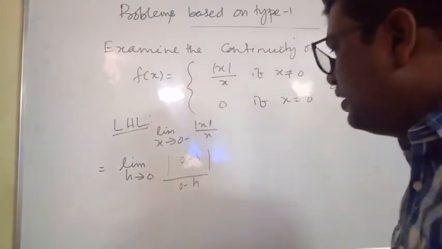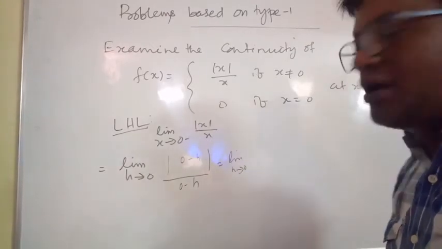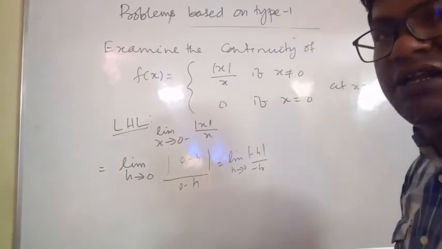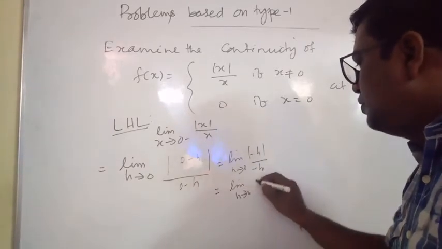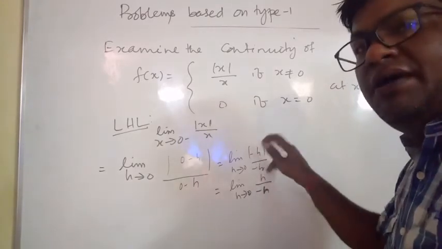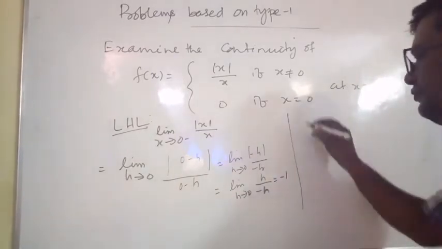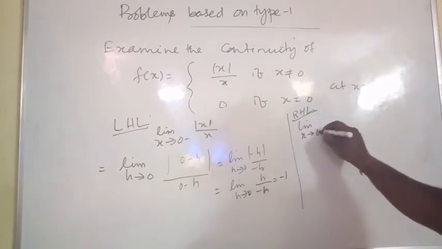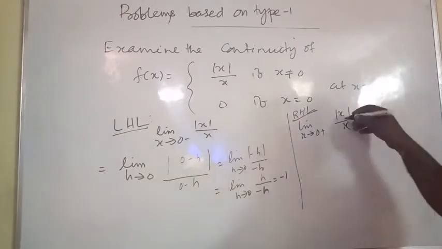So what is mod of minus h? That is limit h tends to 0 of mod of minus h by minus h. Clear? Where h is a very small positive quantity, this is equal to limit h tends to 0 of h by minus h, because mod of minus h is minus of minus h, which is h, so h by minus h, which is equal to minus 1. For RHL, limit x tends to 0 plus of mod x by x.